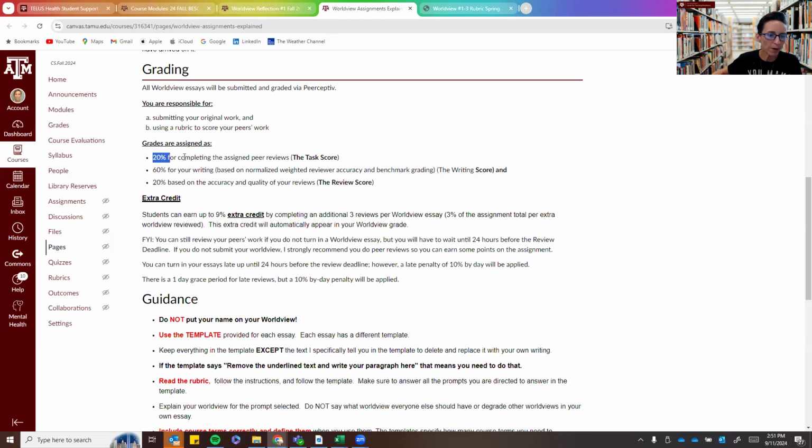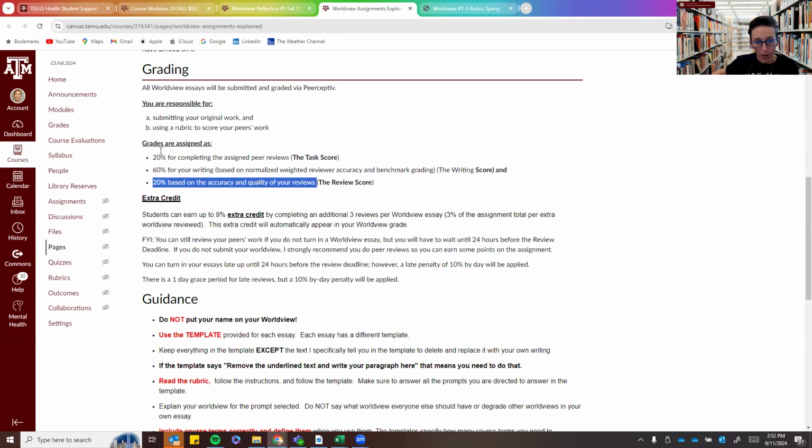You will get 20 points for completing the assigned peer review. So if you do 3, you get 20% of the points, just flat out. 60% of your grade comes from your writing, based off of normalized weighted review accuracy and the benchmark grading, essentially us grading the quality of the writing that you completed.